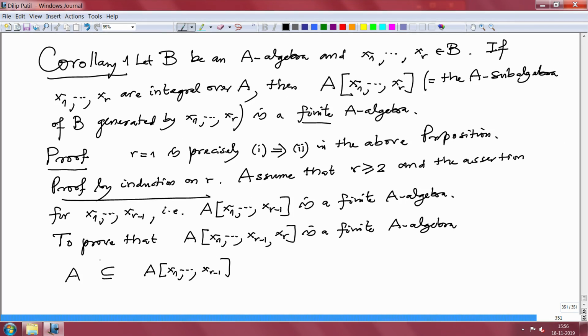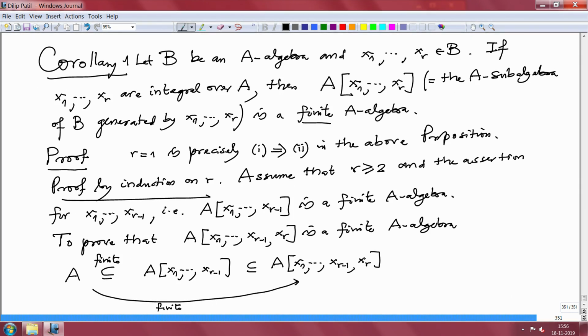This is given to be a finite extension, a finite A-algebra. And then what we want to prove is that the next one, A[x1 to x_{r-1}] along with xr, is finite.